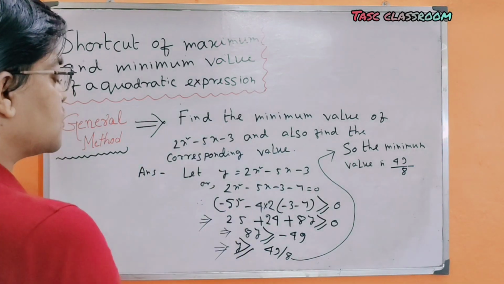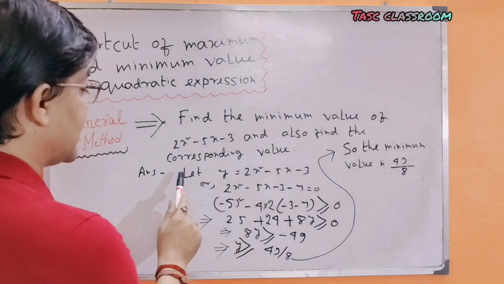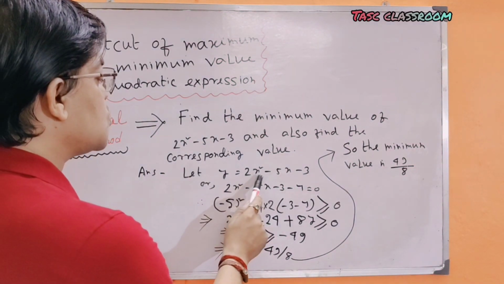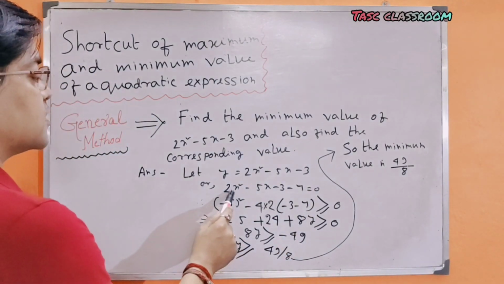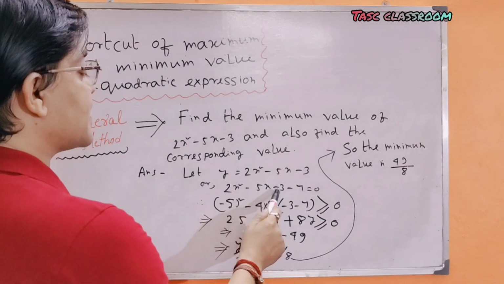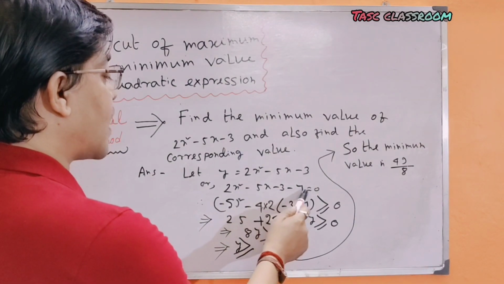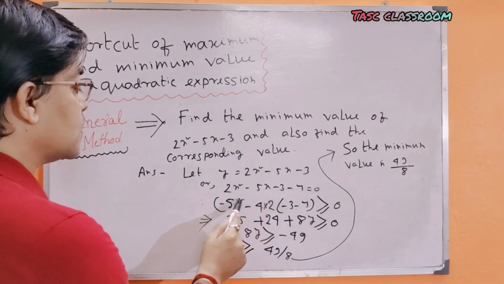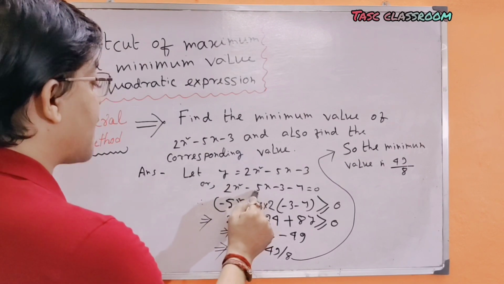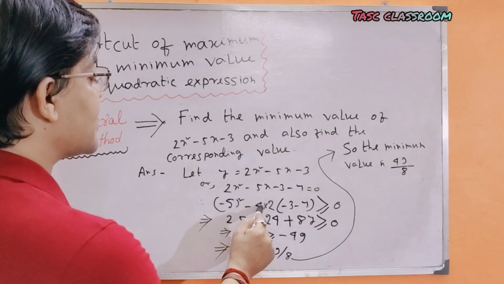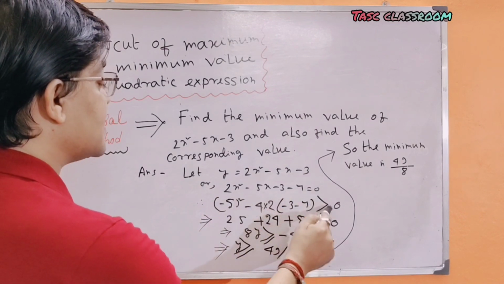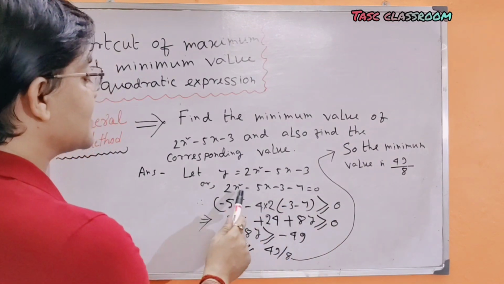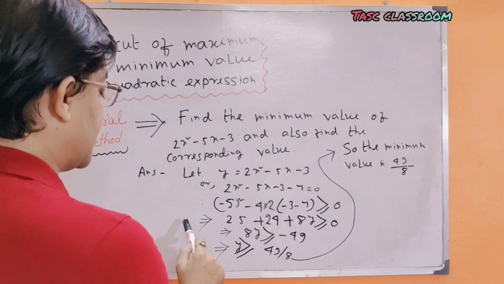What is the general method? Let y = 2x² − 5x − 3, or 2x² − 5x − 3 − y = 0. Now the discriminant is (−5)² − 4 × 2 × (−3 − y), which is greater than or equal to 0 since x is real.